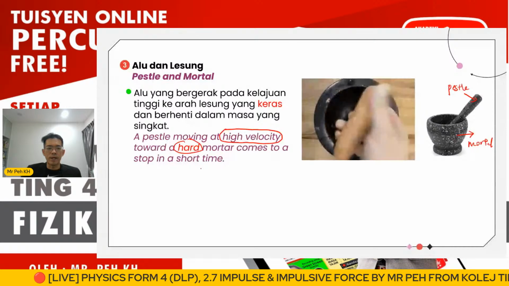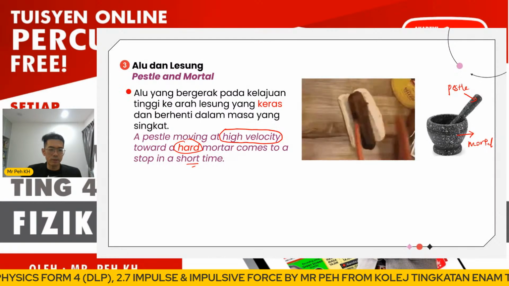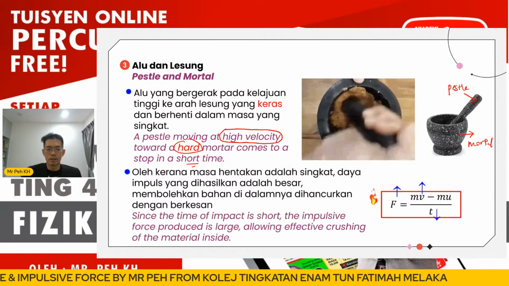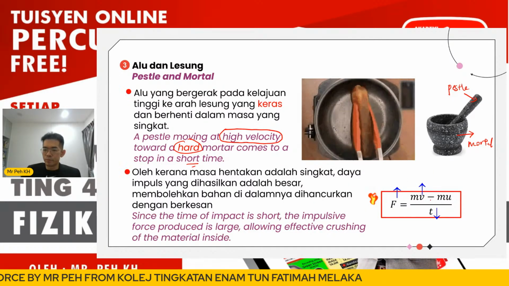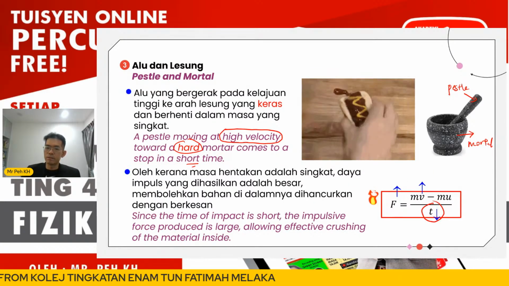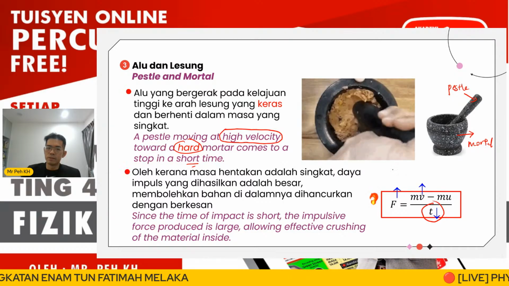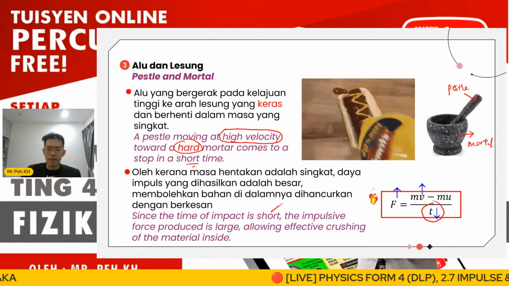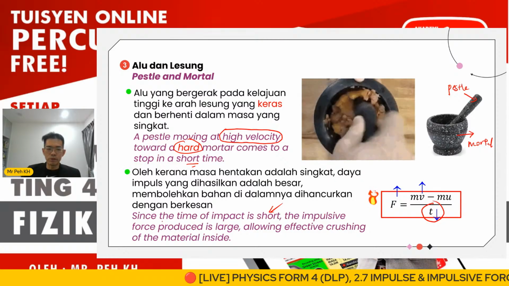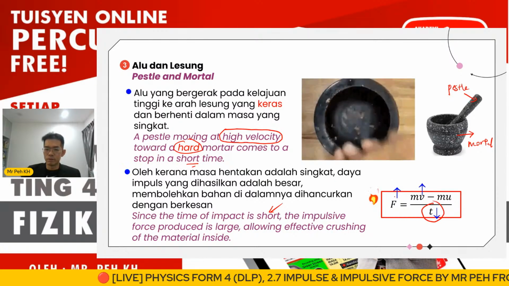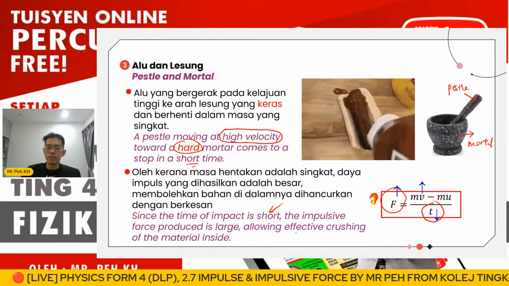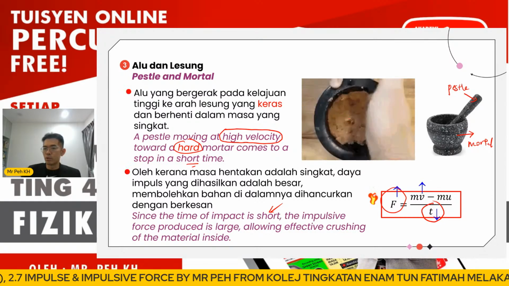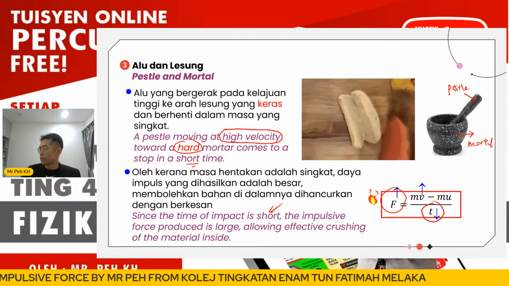It will be stopped in a shorter time because of the hard mortar and the higher speed. So the time taken for the impact will be shorter and causes a larger impulsive force, allowing effective crushing of the material inside. You can just look at the figure shown here.